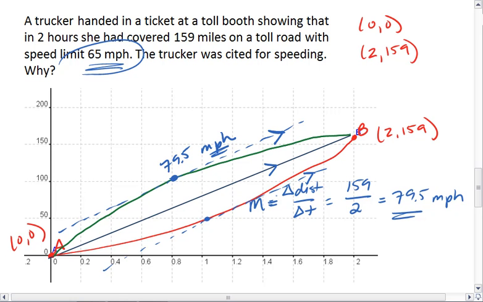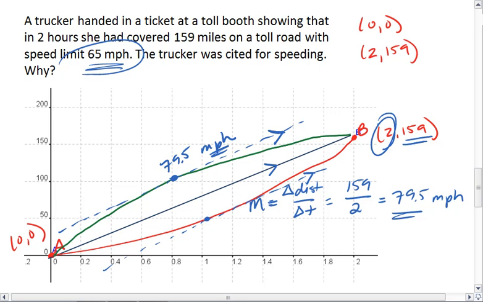So no matter what, this trucker must have driven 79.5 miles per hour at least once. Either she was driving at a constant 79.5 miles per hour, in which case she was always over the speed limit, or she drove a slower speed but then had to speed up above 79.5 miles per hour to catch up in order to cover the same 159 miles in 2 hours. Thus, it's appropriate that the trucker would be cited. I hope that makes sense.